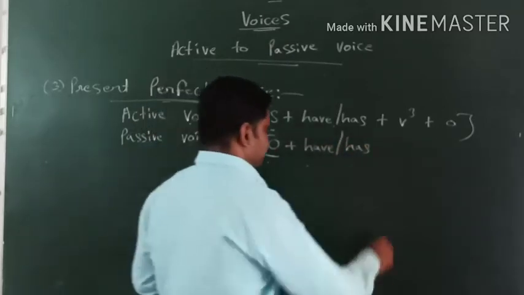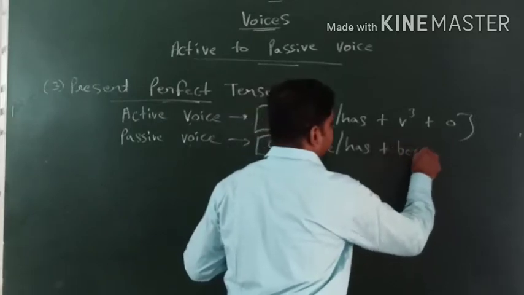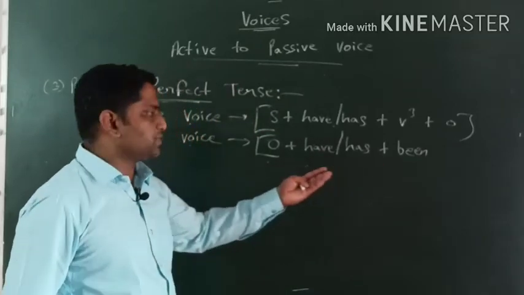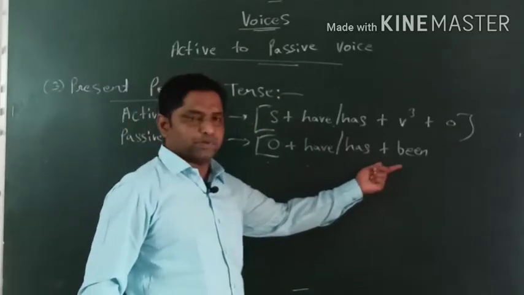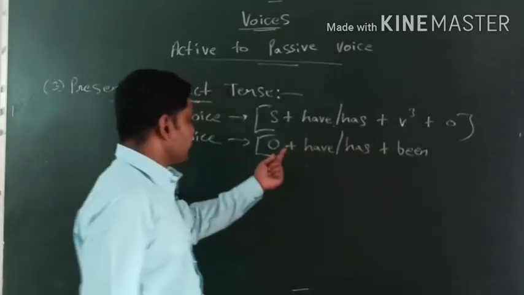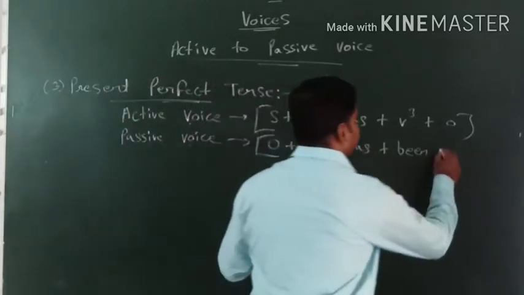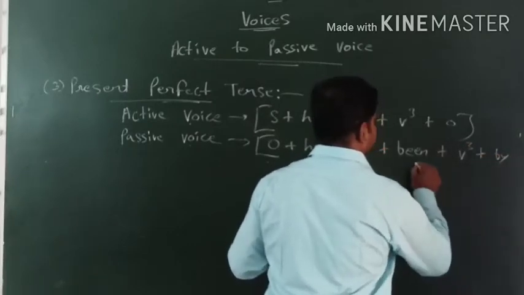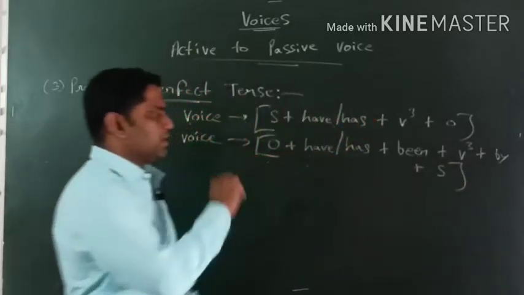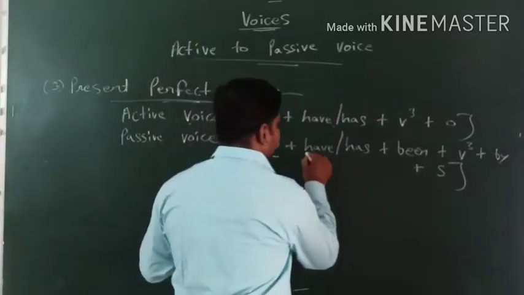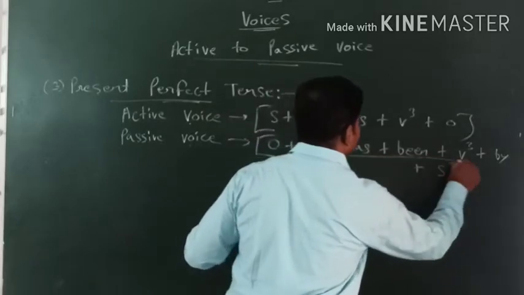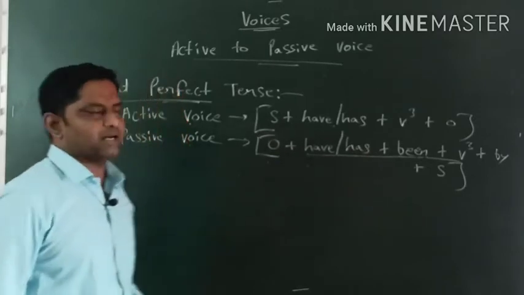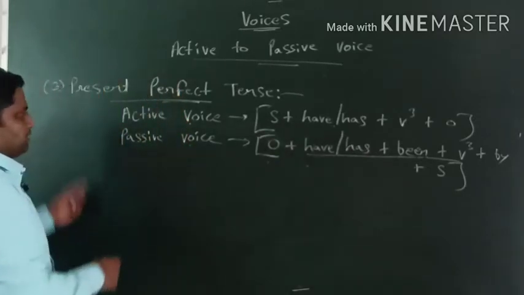have or has plus one more additional helping verb we will add here. That's called being. Okay. So in continuous tense we have seen being, and here in perfect tense we will see been. So object plus have has plus been plus V3 plus by plus subject. This is the formula. Okay, the identity of passive voice: have has plus been plus V3. In every passive voice, we have to take the third form of action verb. Okay, so this is present perfect tense.